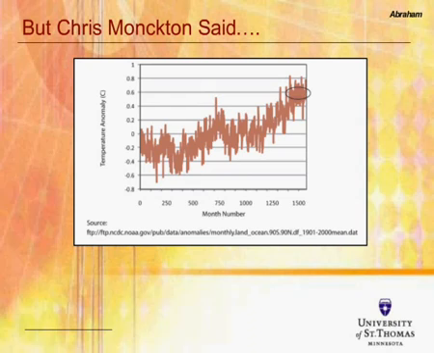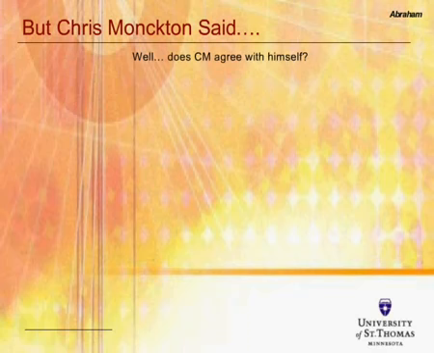But that's not really true when you look at the long-term temperature data, and in fact I showed the yearly temperature data from the NCDC a couple slides ago. You see that there's a consistent increase. Okay, so does Chris Monckton agree with himself? We've shown his estimates from the IPCC are wrong, and we've shown that he's really focusing on a short time period, so his presentation of NCDC data gives the wrong impression. But does he agree with himself?